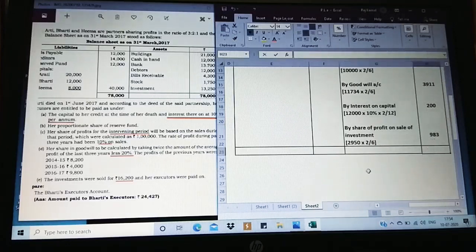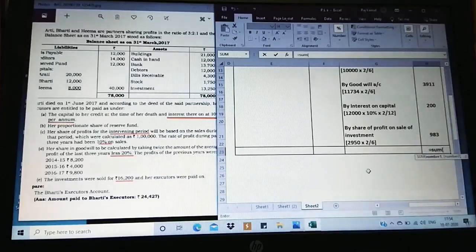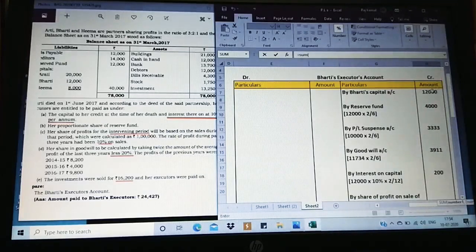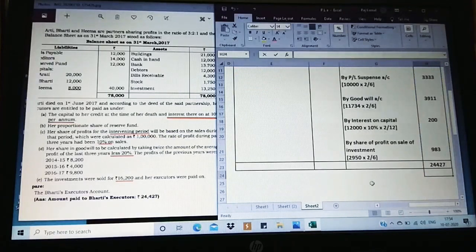Now we are going to check what actually is the value to be paid. The total is $24,427. Observe here, which is given in the question. It's clear, 24,427. This is the answer which we get.